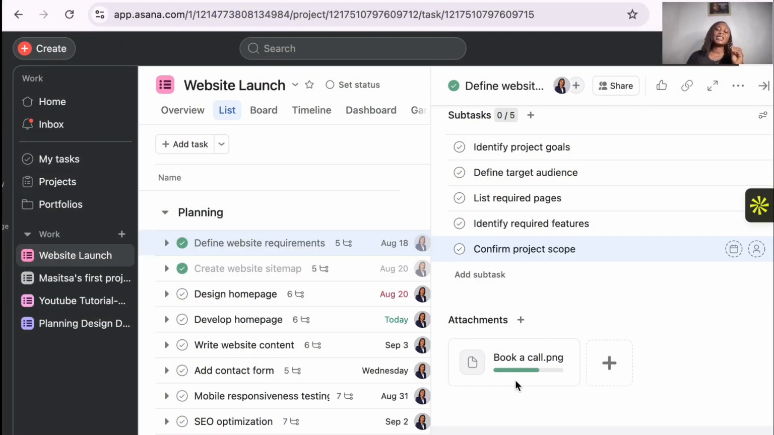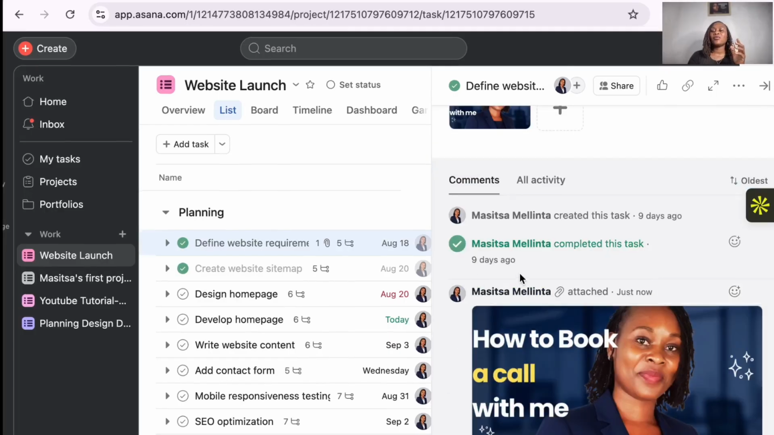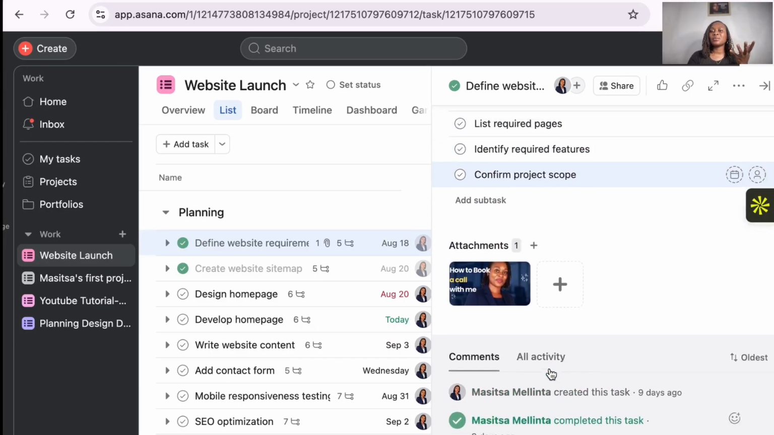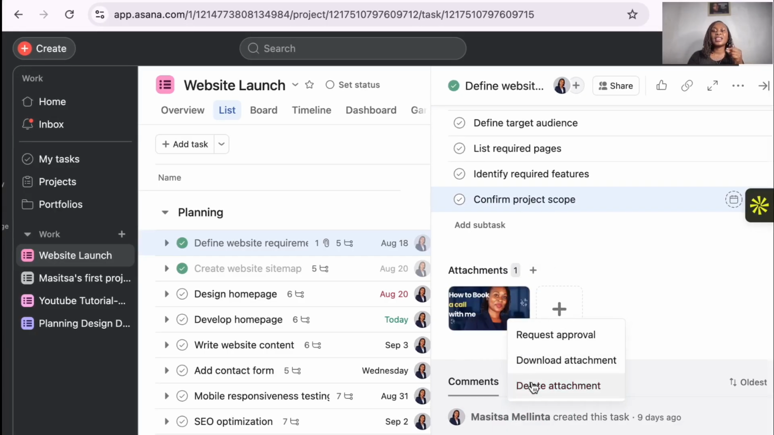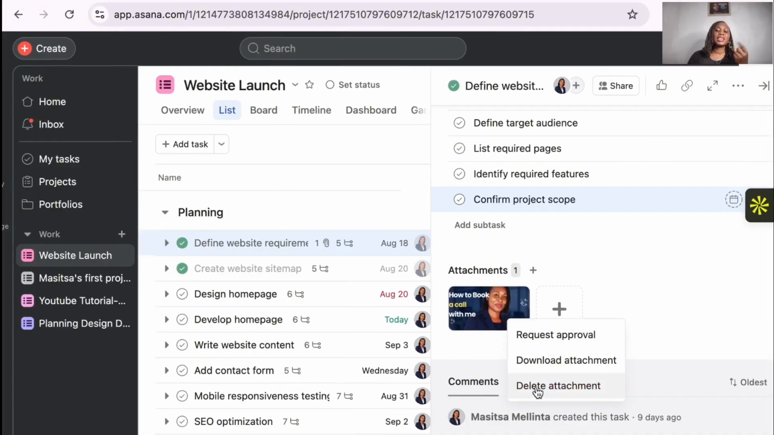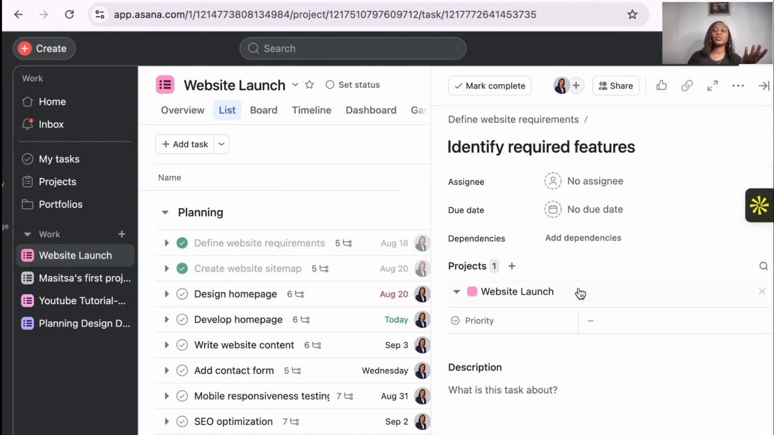That is maybe the attachment that is related to this job. So you can see I have one attachment that has been already put here. If I want to delete this attachment, I'll just click on here. I can either request approval if you're working with a team, download the attachment, or delete the attachment. So for this case, I've already uploaded. If I wanted to delete, I'll just delete the attachment, and once it's deleted, you won't see it again. That's how you add subtasks.